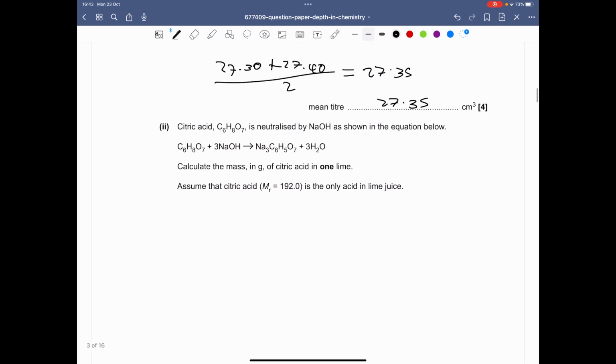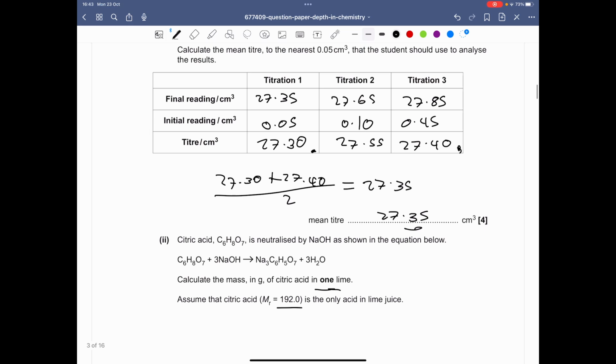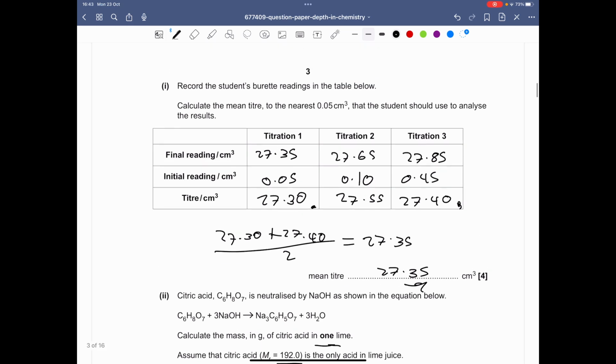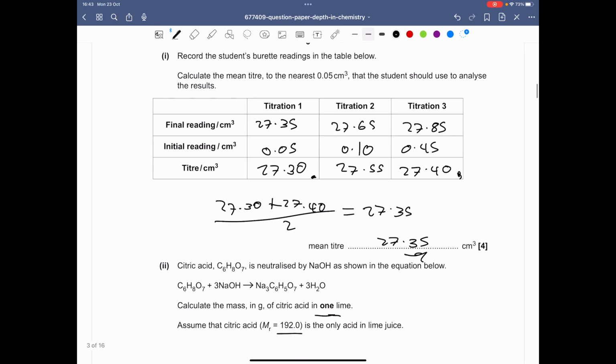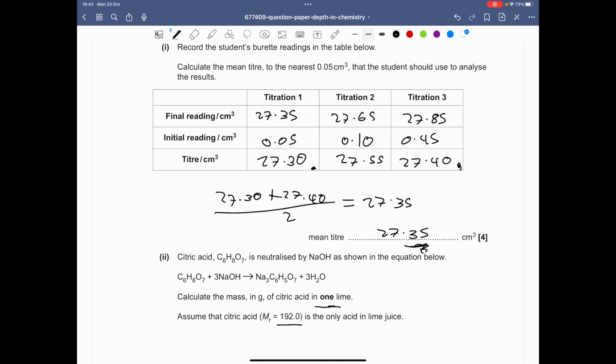Right, part 2 of the question. Citric acid is neutralized by sodium hydroxide, as shown in the equation below. Calculate the mass of citric acid in 1 lime. So yeah, remember, it's 1 lime here. Okay, they've given us the Mr as well. So obviously we have to use this mean titer we worked out here, because the whole point of doing this titration was to work out what volume of sodium hydroxide neutralizes citric acid, and now we've worked out this volume here. So when you work out this mean titer, don't ignore it, right? Don't use 25 centimeters cubed, use this 27.35, because as you can see, this is two parts of a question, right?